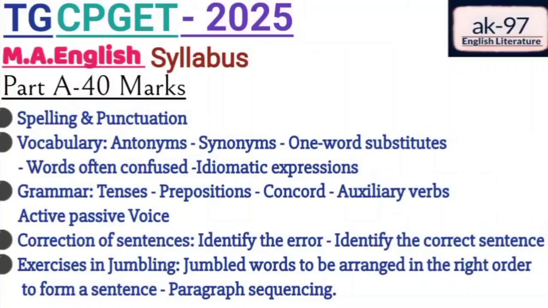Okay, jumbled sentences or jumbled words. First, when it comes to jumbled words, they'll give you a group of words which are arranged in a jumbled order. You need to arrange them in the correct order or the right order. They'll give you A, B, C, D, and under that they'll ask you a question to arrange the below words or below phrases in the correct order to make a meaningful sentence.